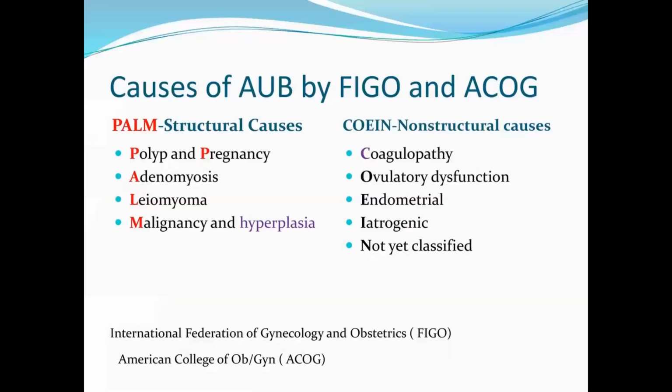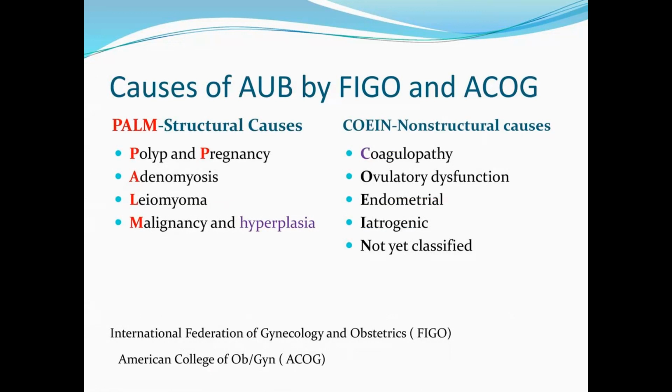Just a recap of terminology. All the terms, that is hypomenorrhea, hypermenorrhea, menorrhagia, metrorrhagia, and functional uterine bleeding, are gone.